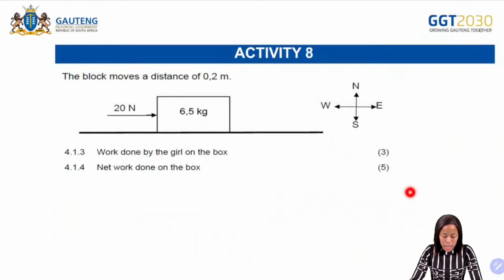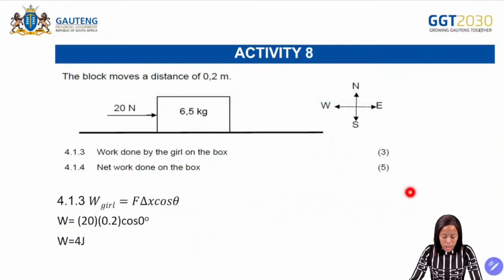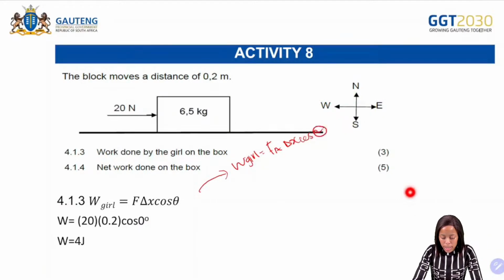Okay, the next one, it says the block moves a distance of 0.2 meters. 4.1.3, we need to calculate the work done by the girl on the box. So again, it means we are going to use our formula. Where are we going to take the formula? We are going to take it from the formula sheet. So the work done by the girl is equal to the force applied, change in x, and then cos theta.